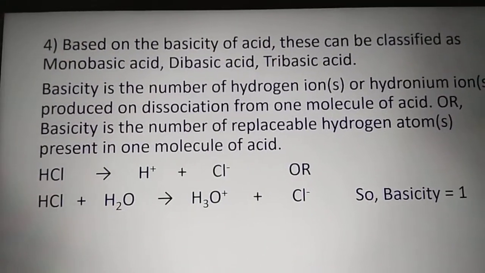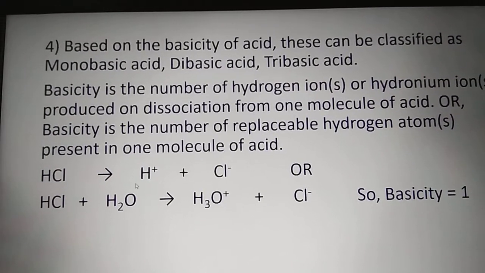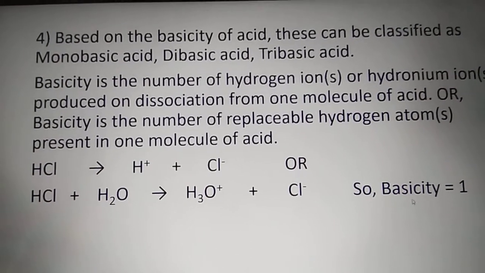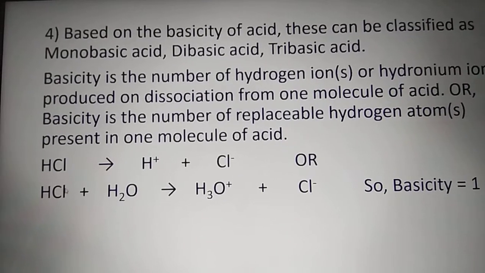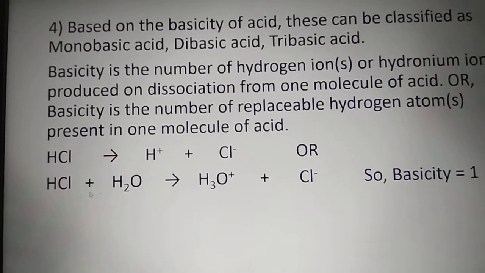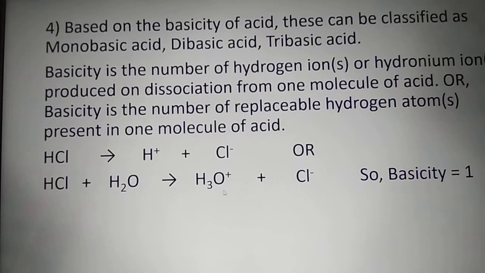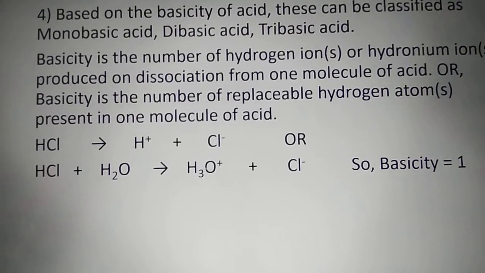That means one molecule of HCl produces only one hydrogen ion. So we can say its basicity is 1. Or it can also be written as when HCl reacts with water, it produces only one hydronium ion. So its basicity is 1.